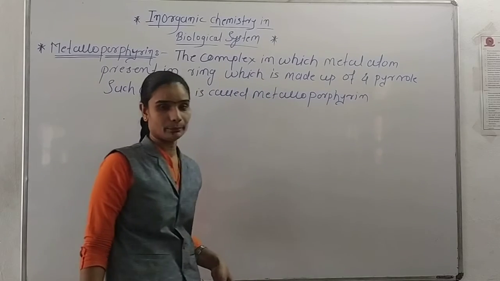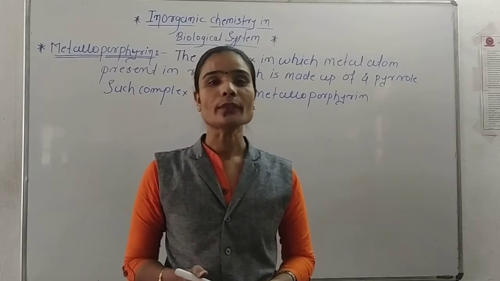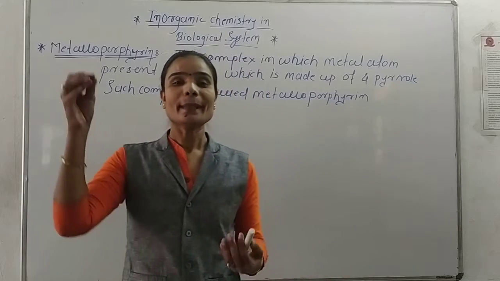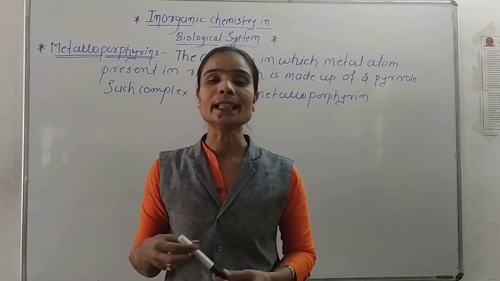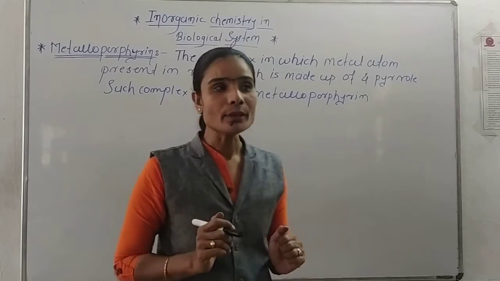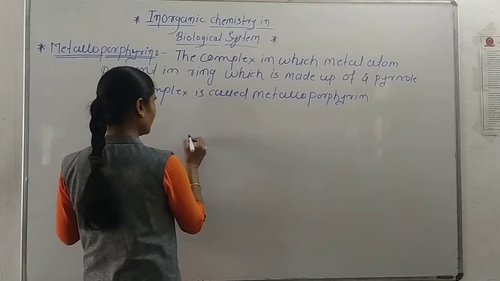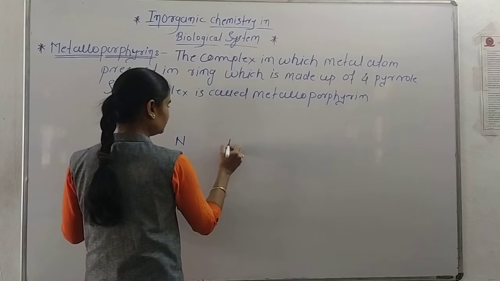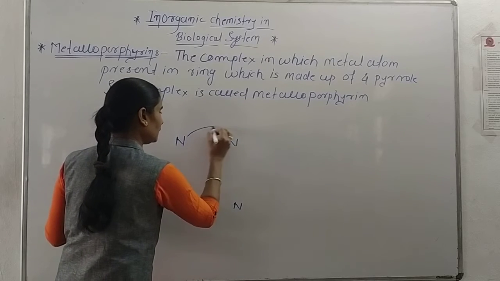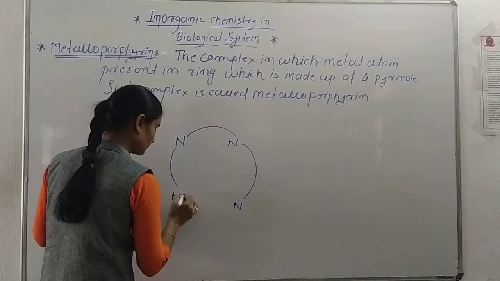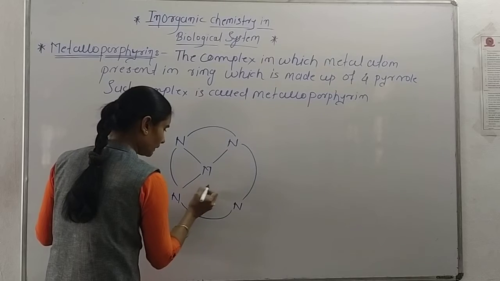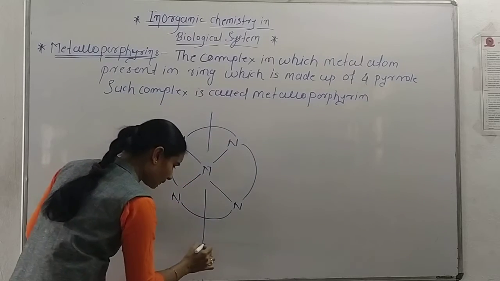Just like metalloenzyme. Metalloenzyme is what? The active site of that enzyme contains metal. Just like that, metalloporphyrin means the metal atom is present in the center of a ring. That ring is made up of pyrrole. Such compounds are called metalloporphyrin. For example, suppose this is the nitrogen of pyrrole, and this is the ring, and here the metal atom is present.